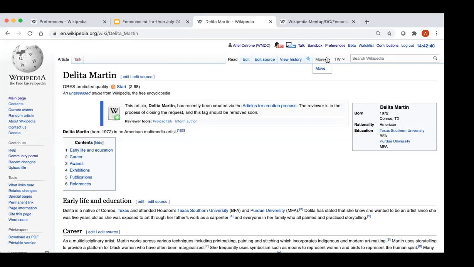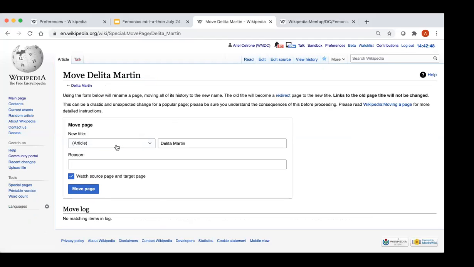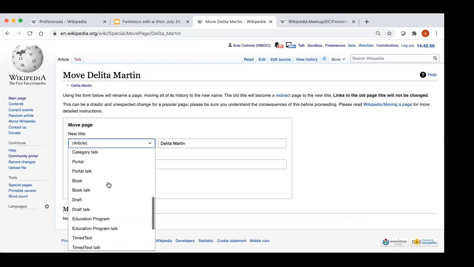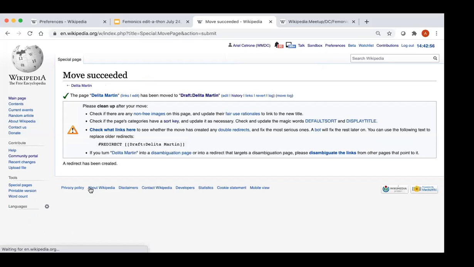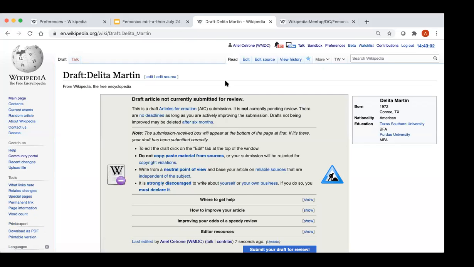If you ever want to move an article from main space Wikipedia back to being a draft, you can do that just by going to More, Move, selecting Draft, and Move Page. Okay, you always get this pop-up menu here. And now my article is once again a draft.